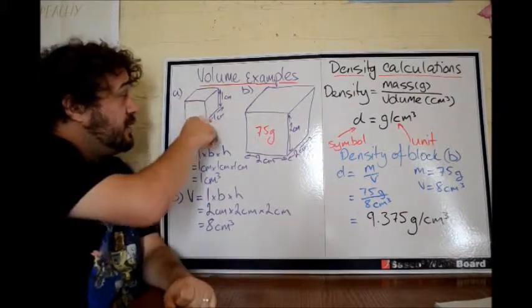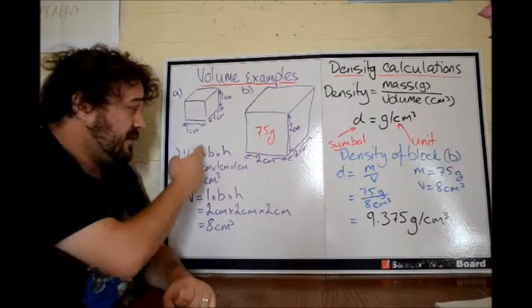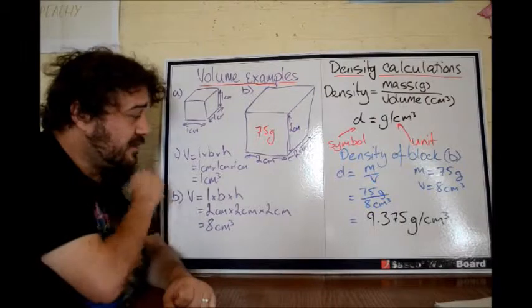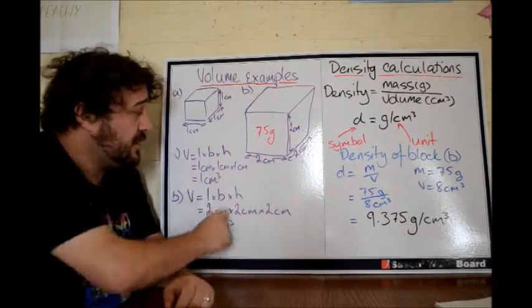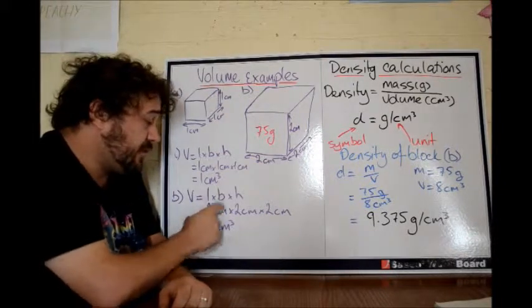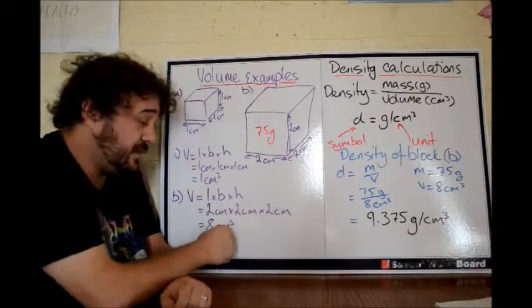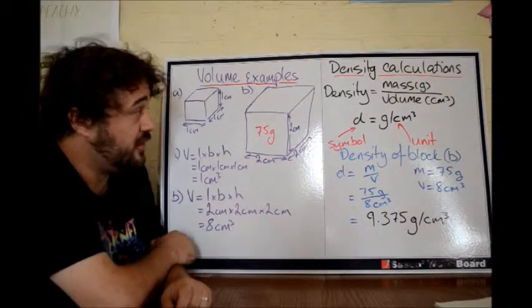So, these are just a couple of examples, very quick. This cube here is 1 centimeter by 1 centimeter by 1 centimeter. So the volume is length times breadth times height, which is 1 centimeter times 1 centimeter times 1 centimeter. Total volume, 1 centimeter cubed. Alright. Cube 2 is 2 by 2 by 2. So that means it's 2 centimeters by 2 centimeters. That's 4 centimeters times 2, which is 8 centimeters. So 2 by 2 by 2, 8 centimeters cubed.